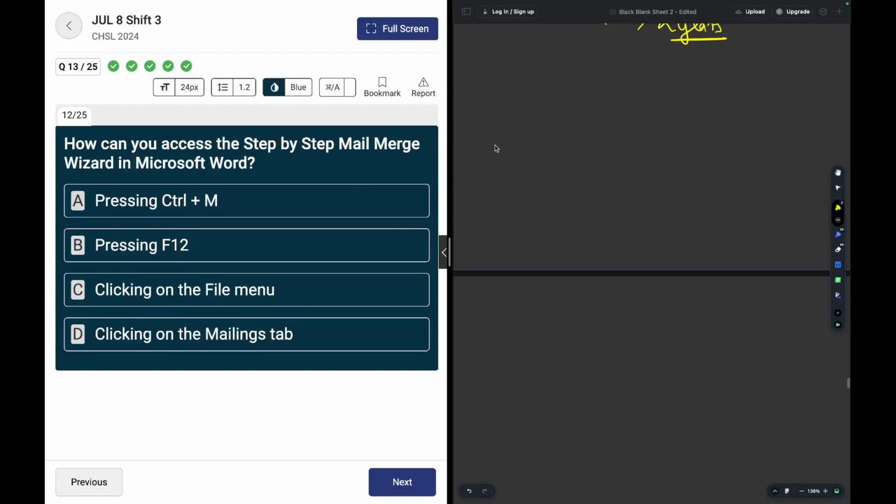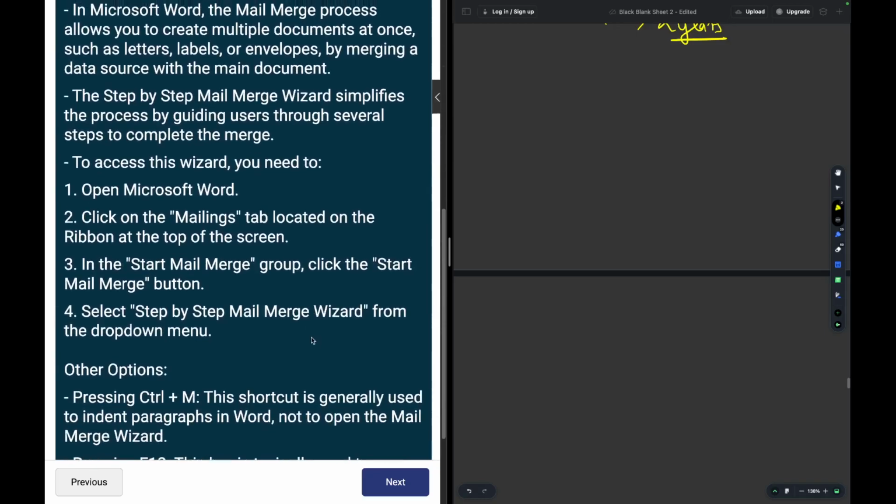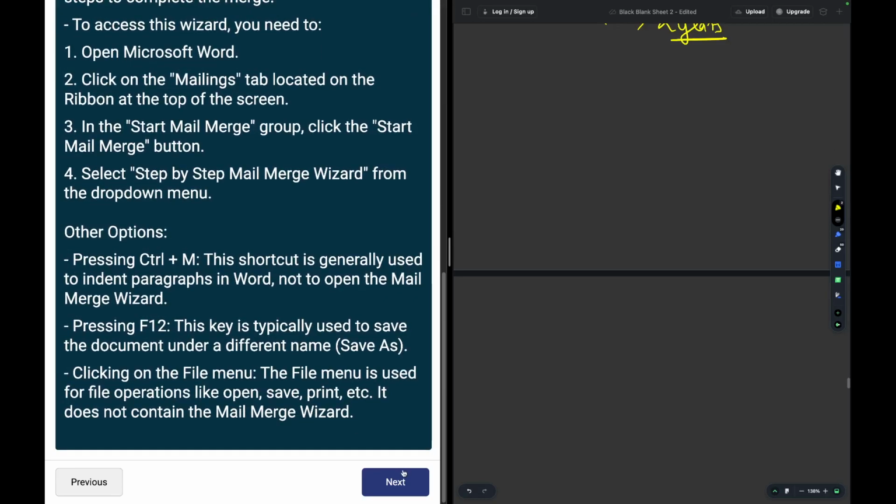How can you access the step by step mail merge wizard in Microsoft Word? Okay, mail merge wizard is available on the mailings tab. Okay, it's written here on the left hand side.